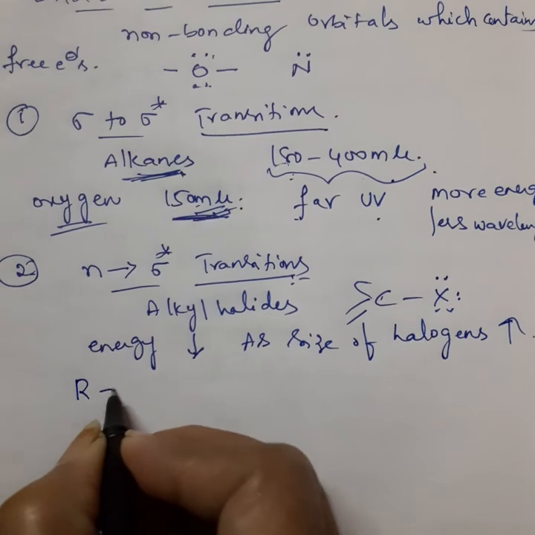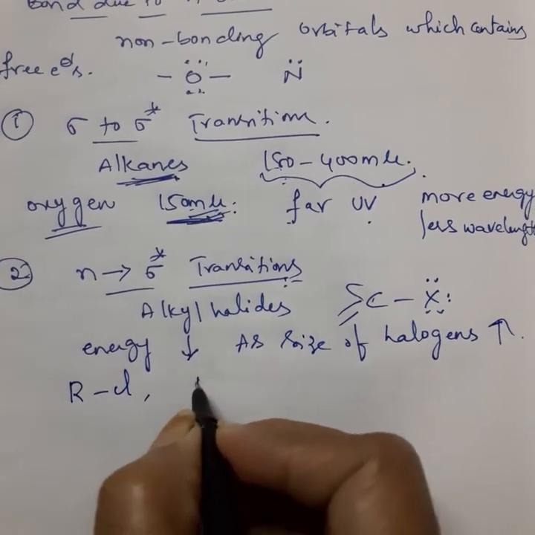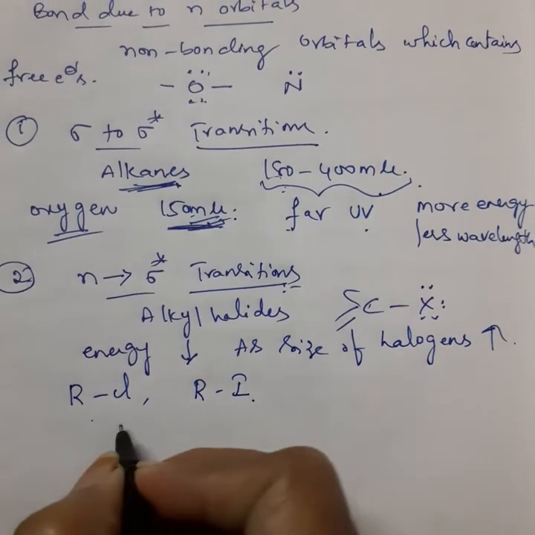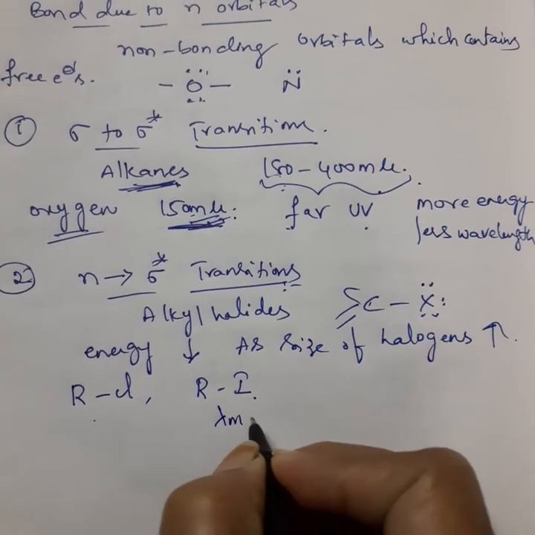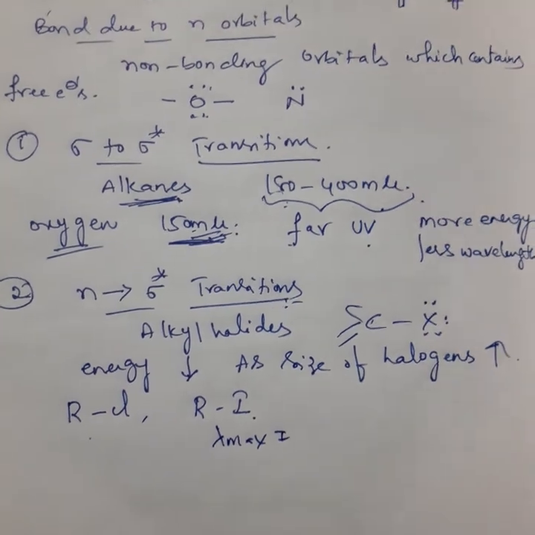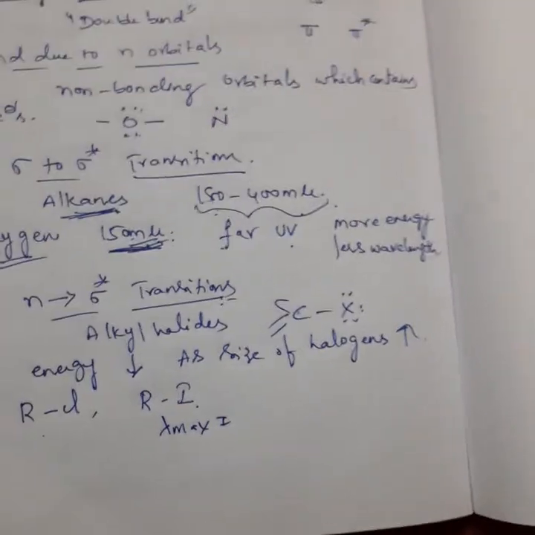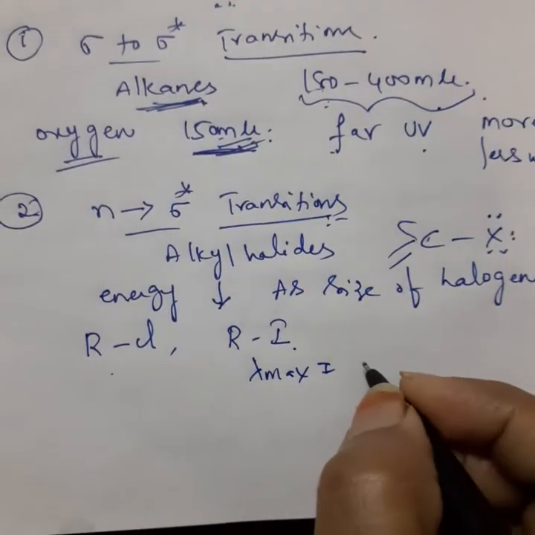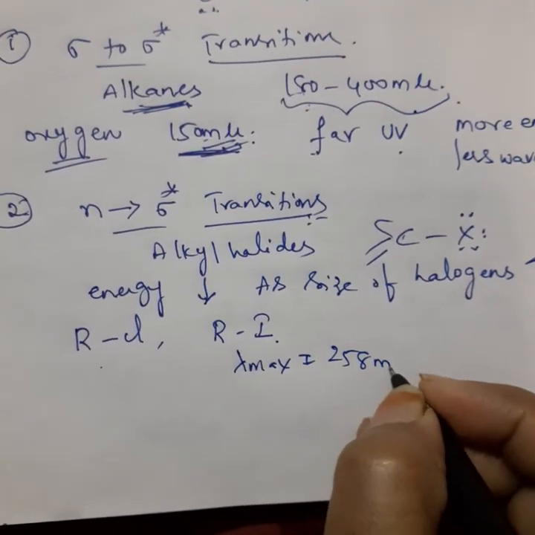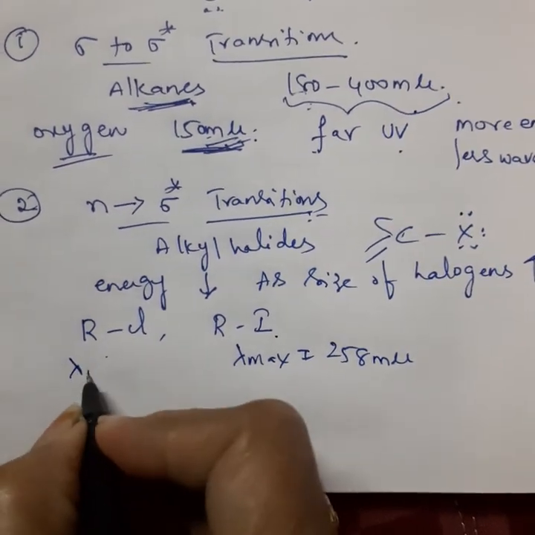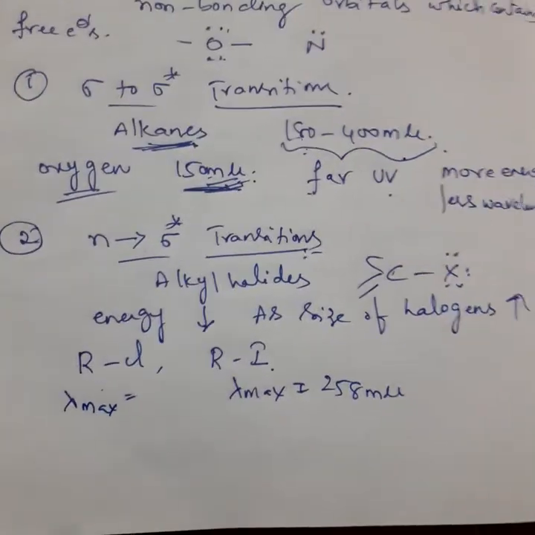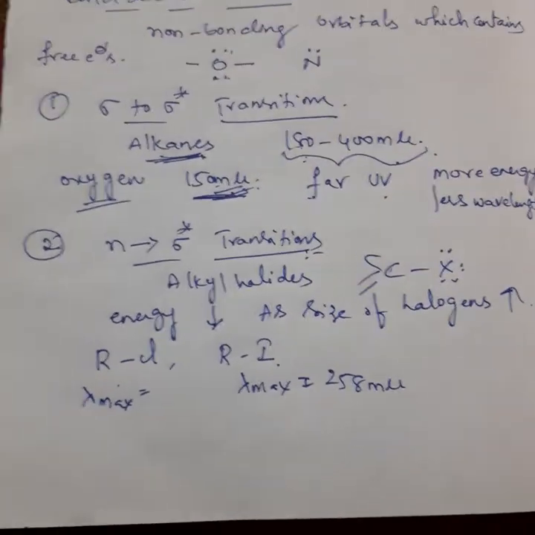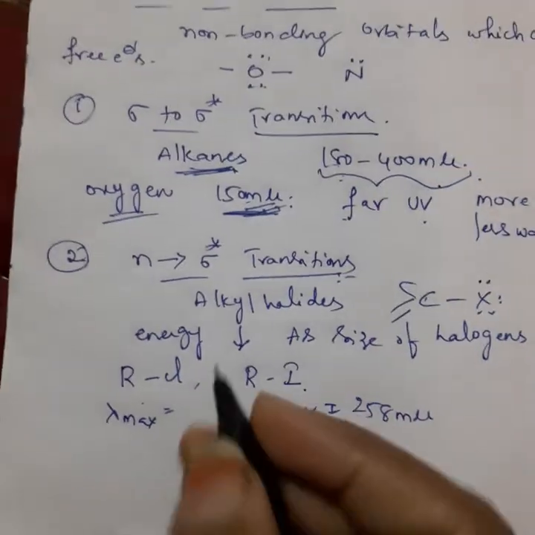If you take alkyl chloride, and similarly alkyl iodide, among these two, the lambda max for alkyl iodides is 258 millimicrons, whereas the lambda max value for alkyl chlorides is 175 millimicrons.